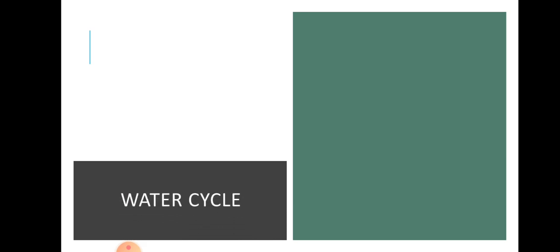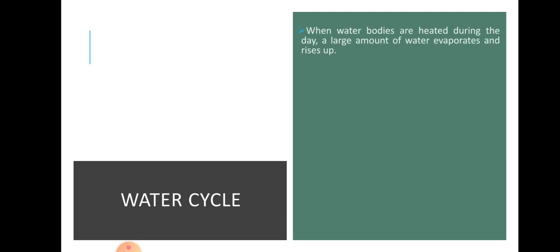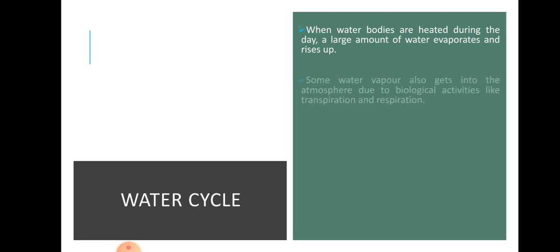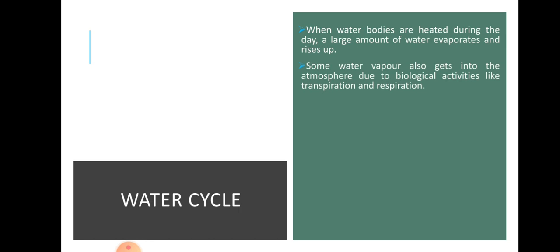Okay. So at first, let's come to the water cycle. When water bodies are heated during the day, a large amount of water evaporates and rises up. So during the day, because of the sun, the water bodies are heated to form water vapor, and this water vapor goes up in the sky. Some water vapor also gets into the atmosphere due to biological activities like transpiration and respiration. So some water vapor is also added by plants and animals.